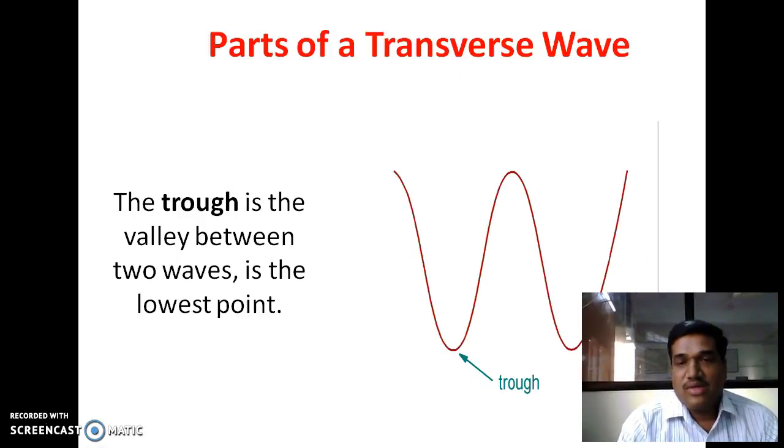Then the valley between two waves is called as trough. Trough is the valley between two waves, that is nothing but the lowest point. Means upper point is called as crest and lowest point is called as trough.